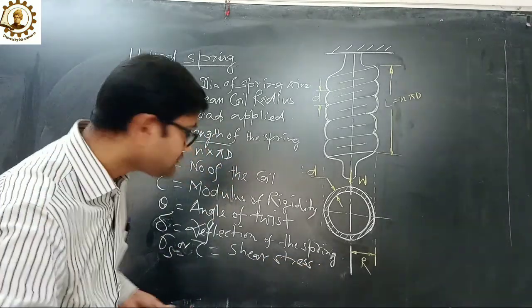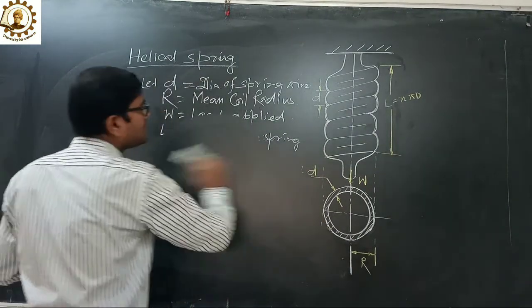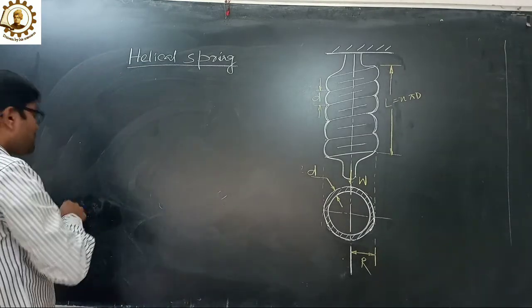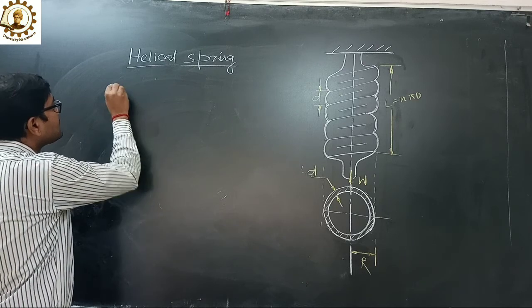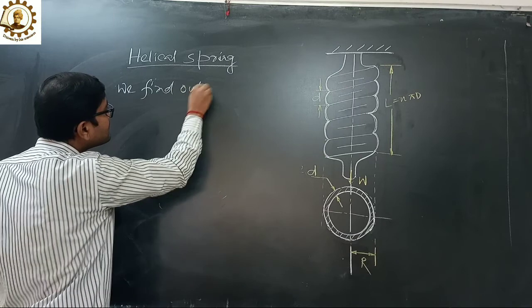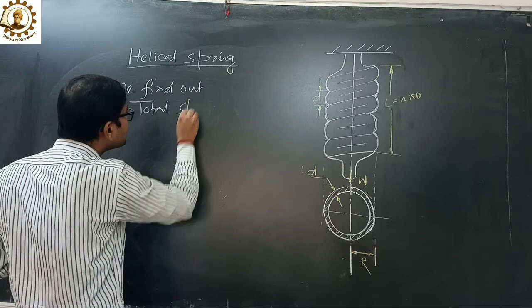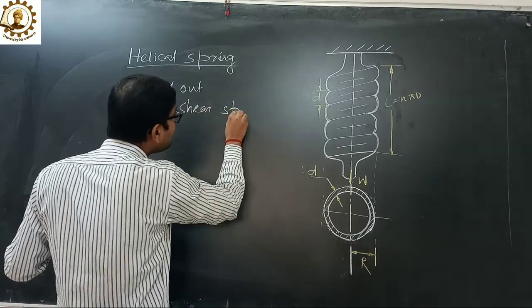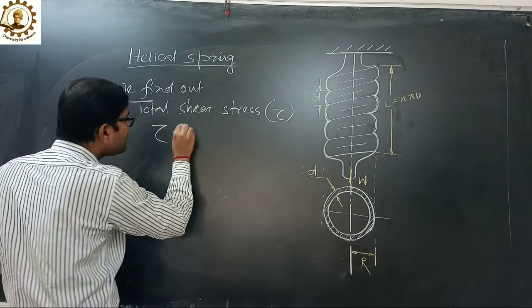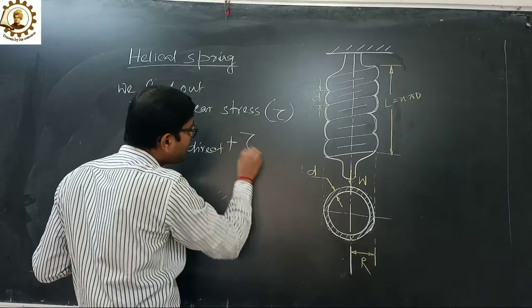Now we find out the total shear stress, that is tau. So tau equals to tau direct plus tau torsion.